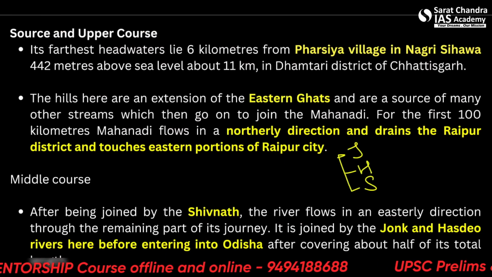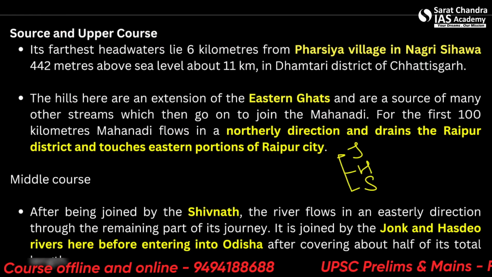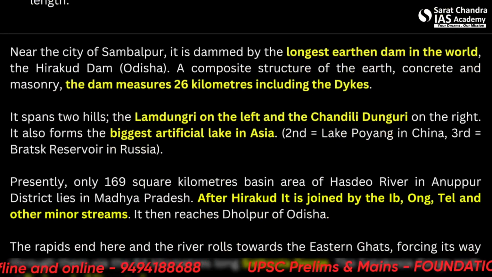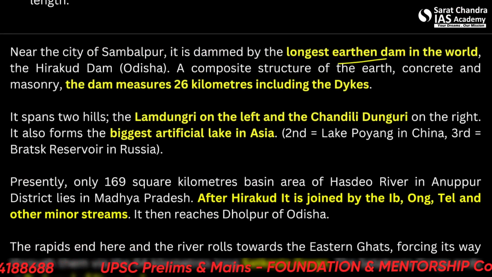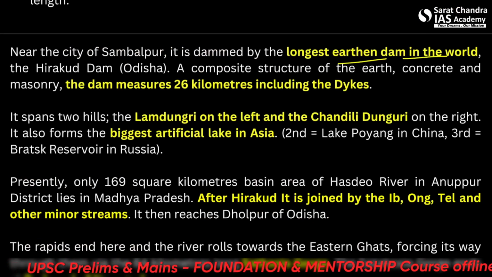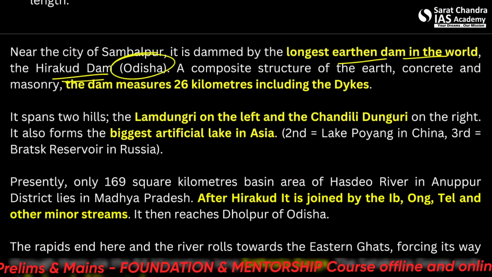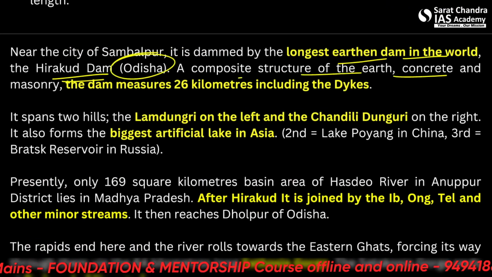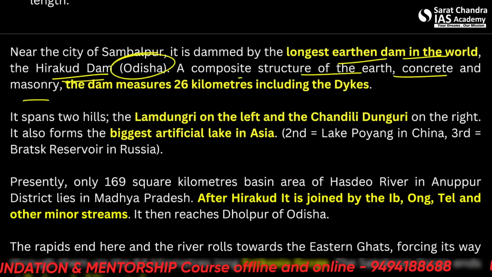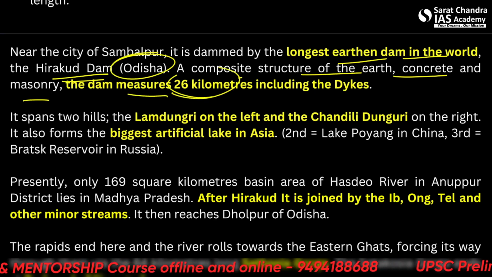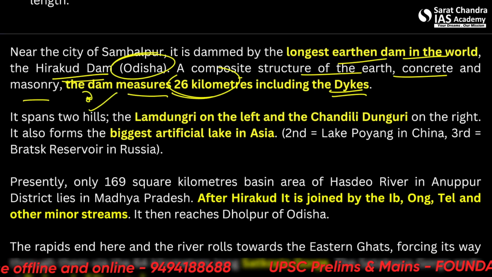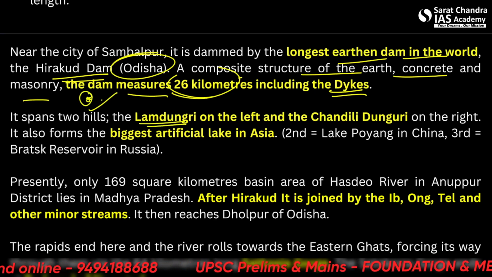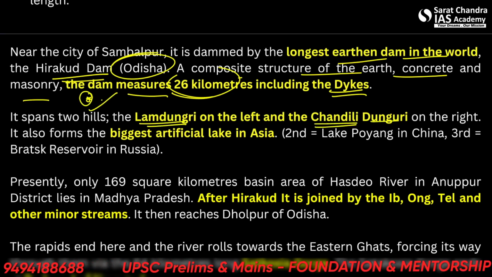Alright, you can remember them in any fashion or manner you like. JHS, SSJ, whatever. So near the city of Sambalpur, it is dammed by the longest earthen dam in the world. Which dam? Hirakud Dam. And it's located in Odisha. A composite structure of earth, concrete and masonry. The dam measures 26 kilometers including the dikes. It spans two hills. Now this is again important. The Lamdungri and the Chandli Dungri on the right.